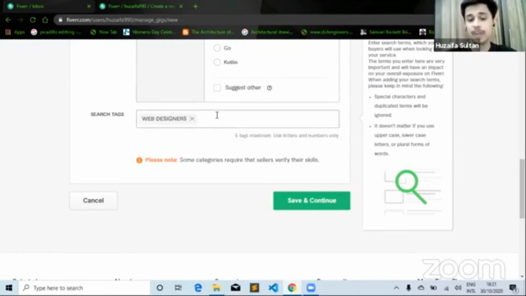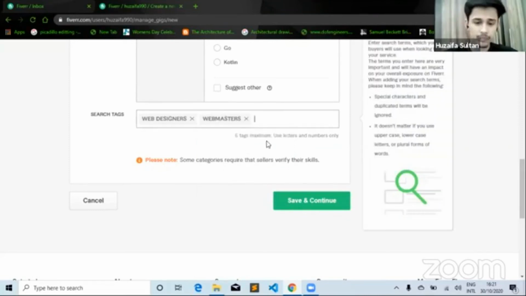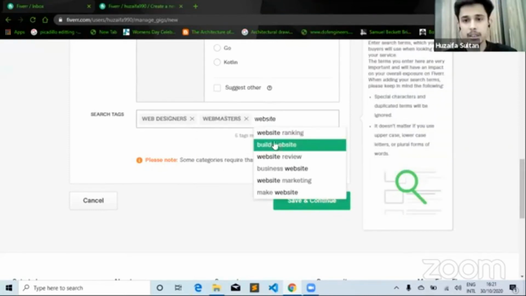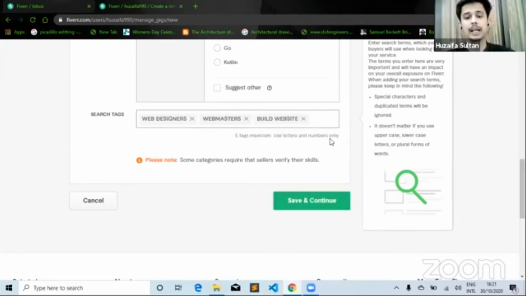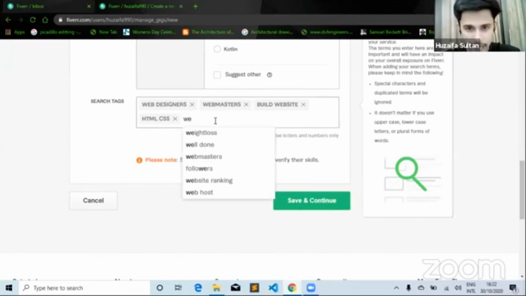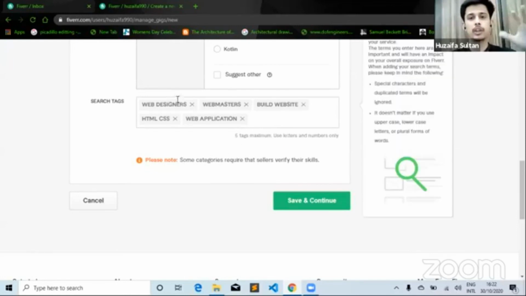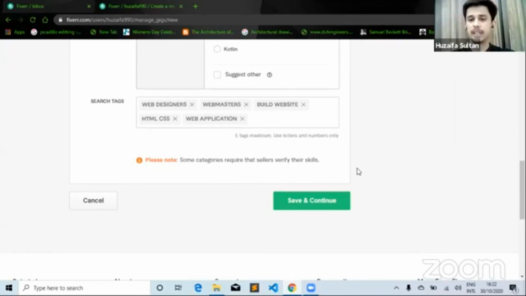I can enter a maximum of 5. So I'm going to add another one. I'm going to enter webmasters, for example. Then I'm going to enter website, build website, something like that. Then over here, you can say HTML, CSS. Something that's all of the keywords that are related to my work. So we added 4 over here. Let's just add one more. So we can also say web application, because web development also includes building web applications. So there we go. So we got 1, 2, 3, 4, 5 keywords that we have selected over here.